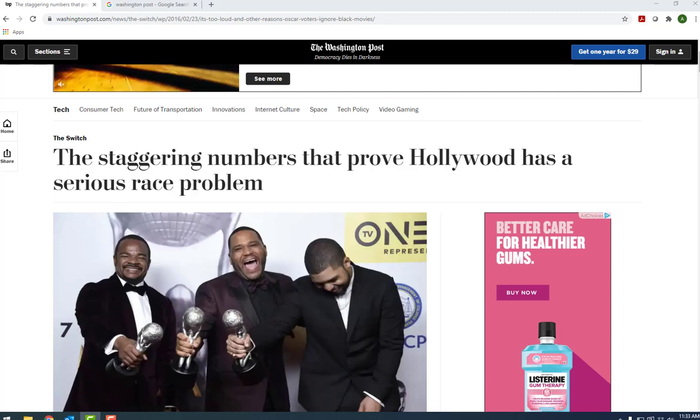Compare this article to another that we'll take a look at, the staggering numbers that prove Hollywood has a serious race problem. This article is a non-academic source of information. Non-academic sources include news, magazines, web sources, and lots of other source types, often written for a more general audience. The scholarly source we just looked at was written by researchers for researchers. Non-academic sources like this are often found via Google, but you will find some non-academic sources like news and magazine articles through the library as well.